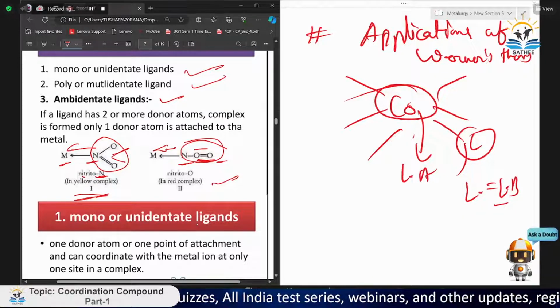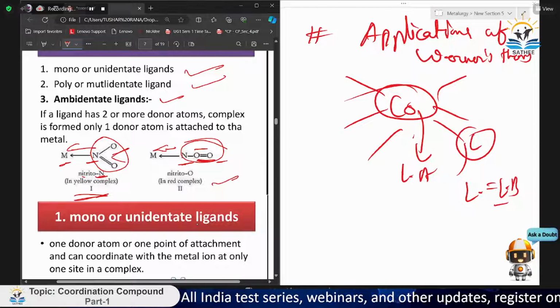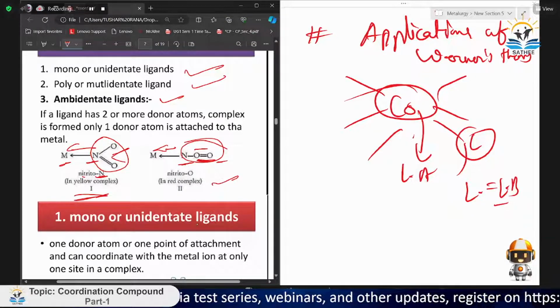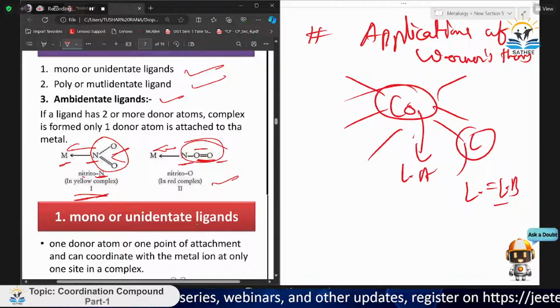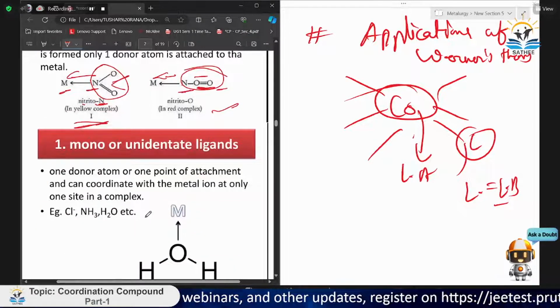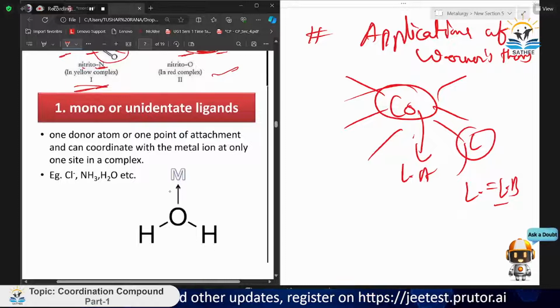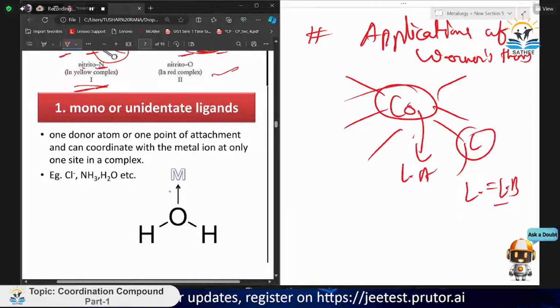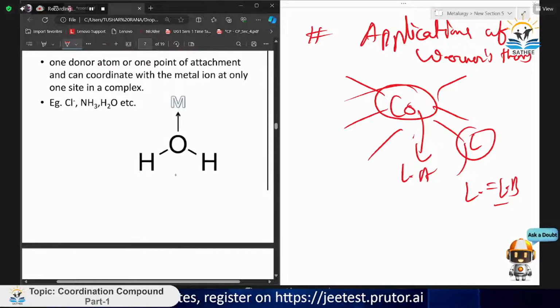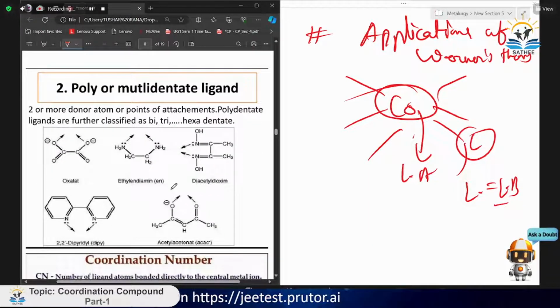Depending upon the orientation of the connection of the ligand with the metal ion, we get different complex compounds. Now, talking about the monodentate ligand, here we have only one donor atom or one point of attachment, simply this one point, like this oxygen, and this is the metal atom. Now, talking about the polydentate ligand, we may have more than one donor atom.